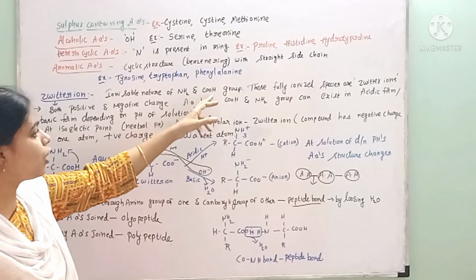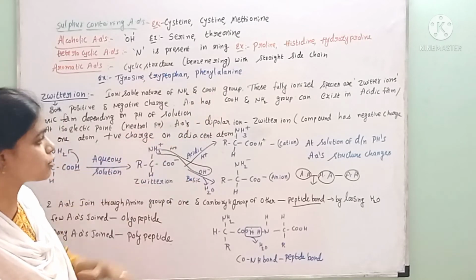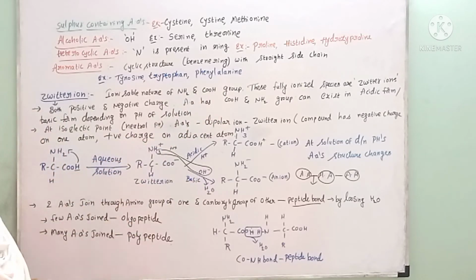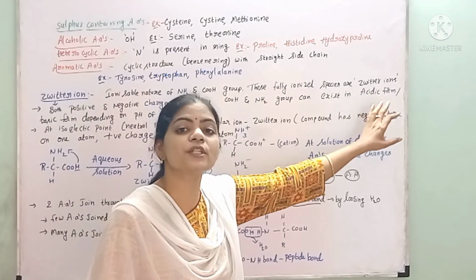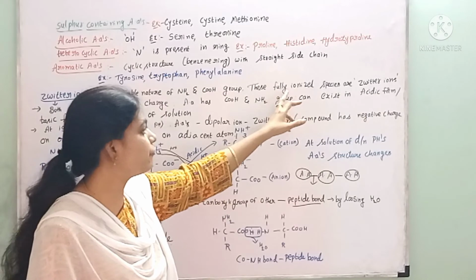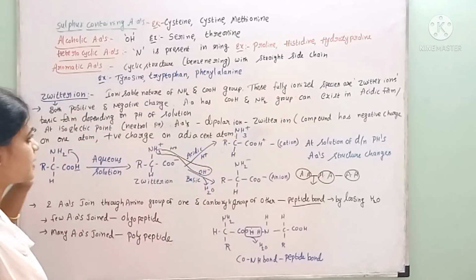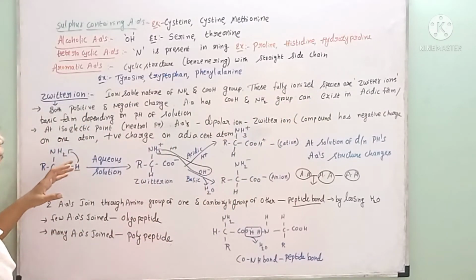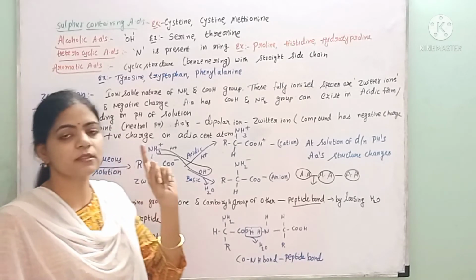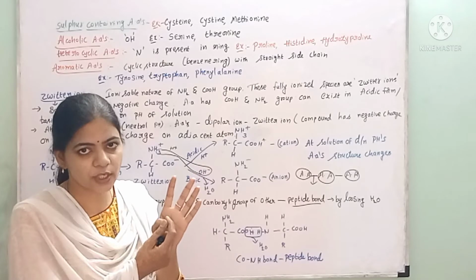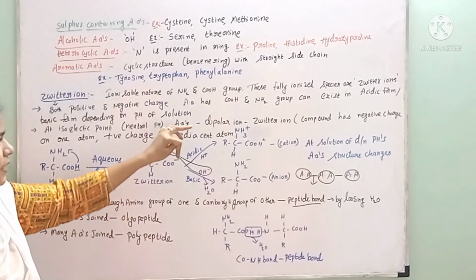So these amine and carboxylic groups have a highly dissociating nature. These fully ionized species are called zwitterions. What are zwitterions? The fully ionized species are known as zwitterions. A zwitterion consists of both a positive charge and a negative charge.